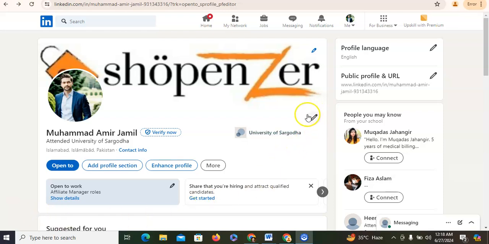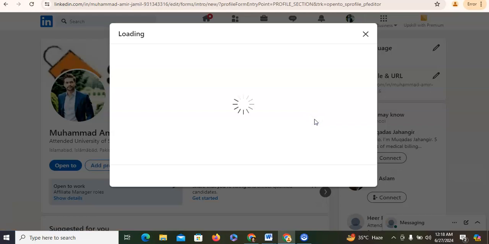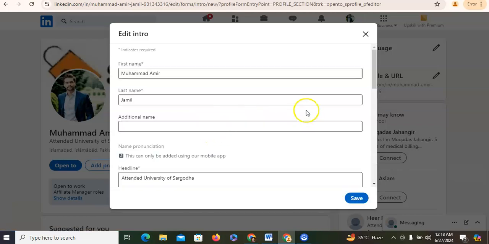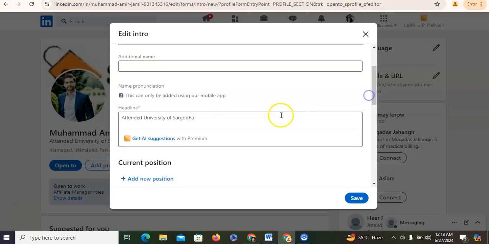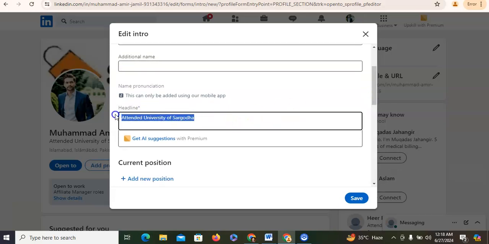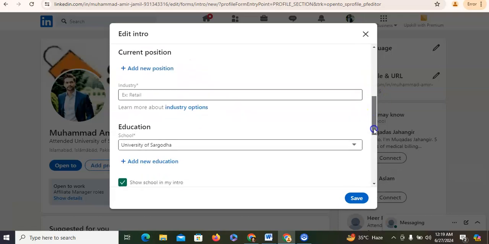You just need to click on this pencil, and after this you just need to write your first name and last name, which I already wrote, and here you just need to write your headline. For example, I am just pasting here: affiliate manager, BBA in marketing, expert in affiliate marketing, relationship manager and digital strategy. And now different more things are available.